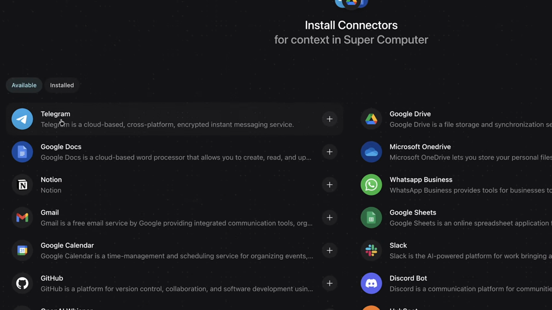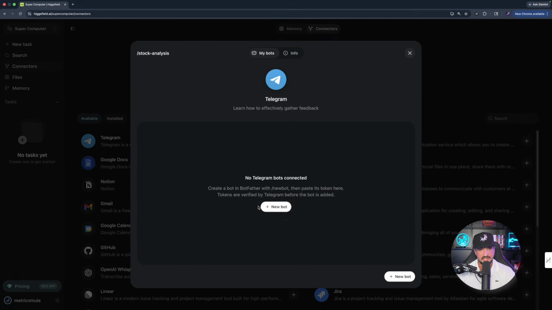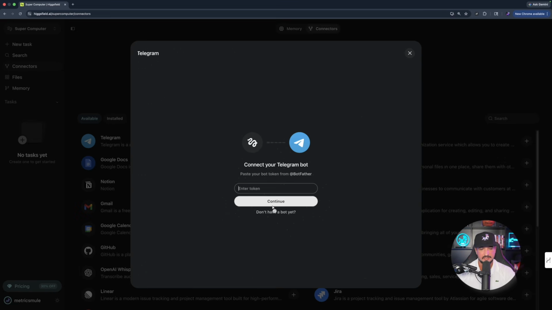We're gonna first select this Telegram one, hit that plus button, and now what we're gonna do is select new bot. We don't have a bot yet, so what we need to do, because we don't have a token, it says connect your Telegram bot, paste your bot token from bot folder. Don't have that, so I'll go ahead and select don't have a bot yet.